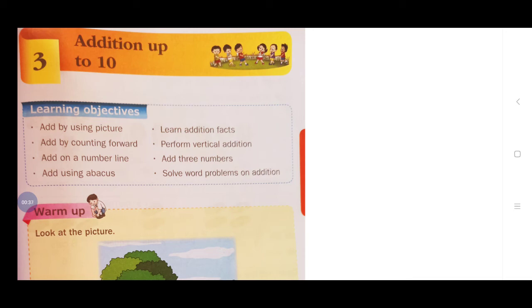For example, in your home, your father, mother, brother, sisters are there, na? All people, how many members are there? How will you say it? You will count. My father is there, my mother is there, my brother is there, my sister is there. Yes or no? Same as this, you can add the pictures. Okay, na children?